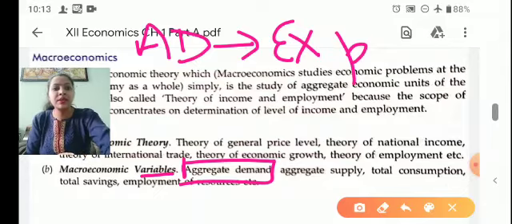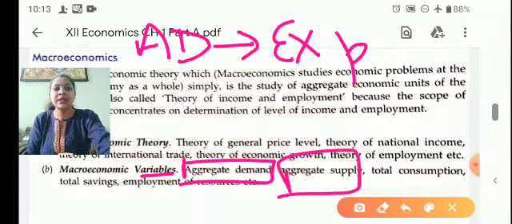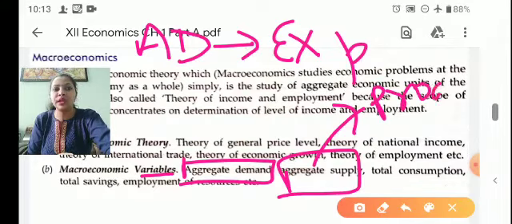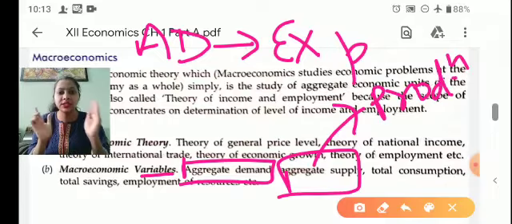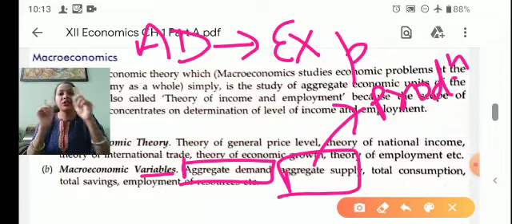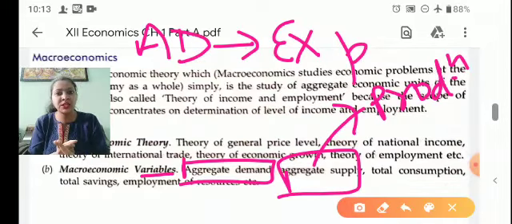And another variable is aggregate supply. Aggregate supply refers to total production. Aggregate supply means the total production of goods and services within the domestic territory of the country in an accounting year. So aggregate demand means expenditure made by the household, by the producers, and aggregate supply refers to the total production of the goods and services by the producers.